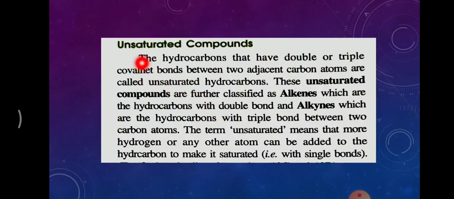What do you mean by unsaturated compounds? As I told in the previous slide, hydrocarbons that have a double or triple covalent bond between 2 adjacent carbon atoms are called unsaturated hydrocarbons. Suppose there are 2 carbons, and in between them there is a double bond, it is known as alkene. Suppose in between 2 carbons there is a triple bond, it is known as alkyne. So both alkenes and alkynes come under unsaturated hydrocarbon.